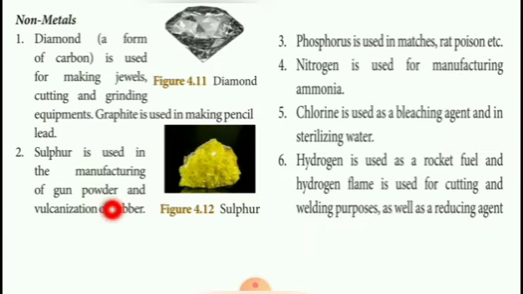Next, sulfur. Sulfur is used in the manufacturing of gunpowder and vulcanization of rubber. Phosphorus is used in matches, rat poison, etc.